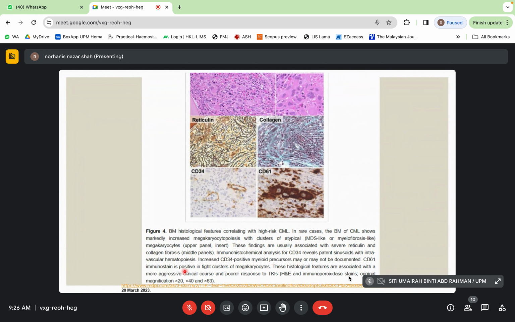CD61 immunostain is positive in tight clusters of megakaryocytes. Okay, these histological features are associated with a more aggressive clinical course and poorer response to TKI. So this is the tight cluster of megakaryocytes and CD34 pattern sinusoidal with intravascular hematopoiesis.